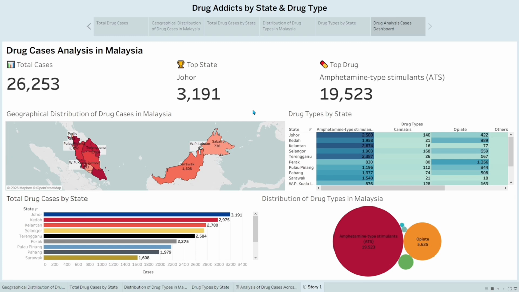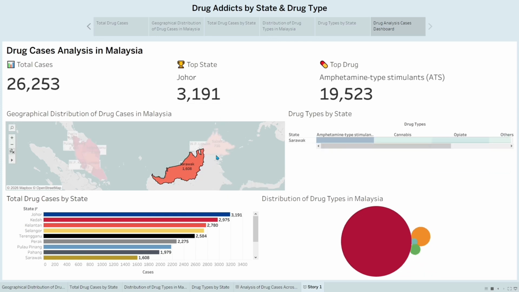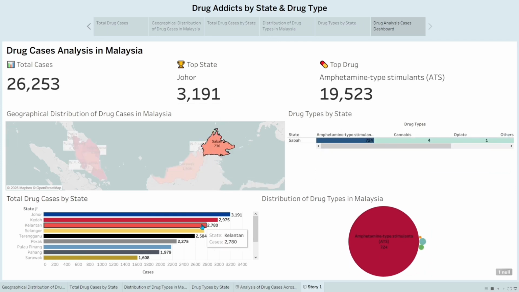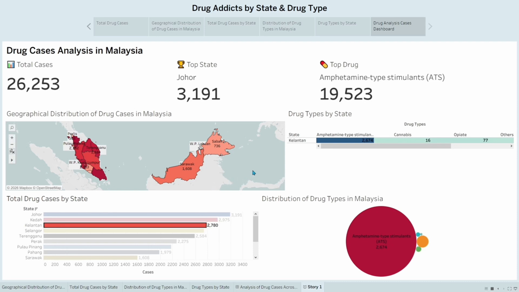In conclusion, ATS is the most dominant drug type. Johor has the highest number of cases. Visualization helps us understand patterns more clearly. Using Tableau enhances the analysis by making it more interactive and easier to interpret.